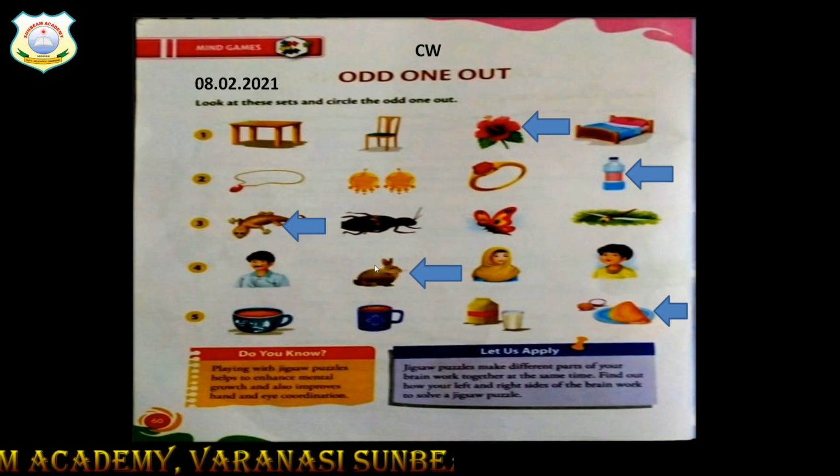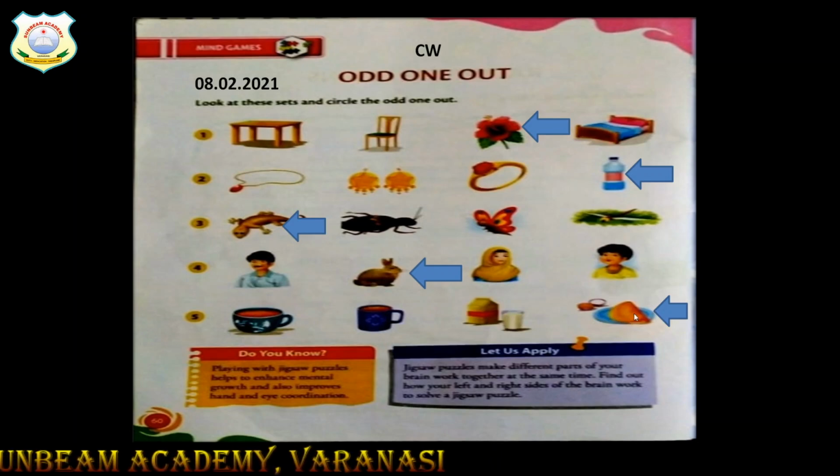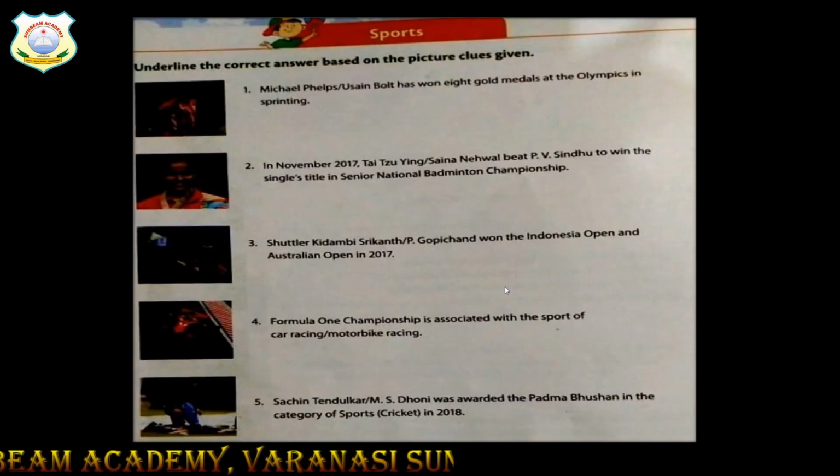Here are fourth question. Here are some humans, but rabbit is an animal. Rabbit is not a human, so rabbit is odd one out. In the fifth question, you can see here are some drinks, but dosa is not a drink, so dosa is odd one out. Now, let's move to the last chapter.